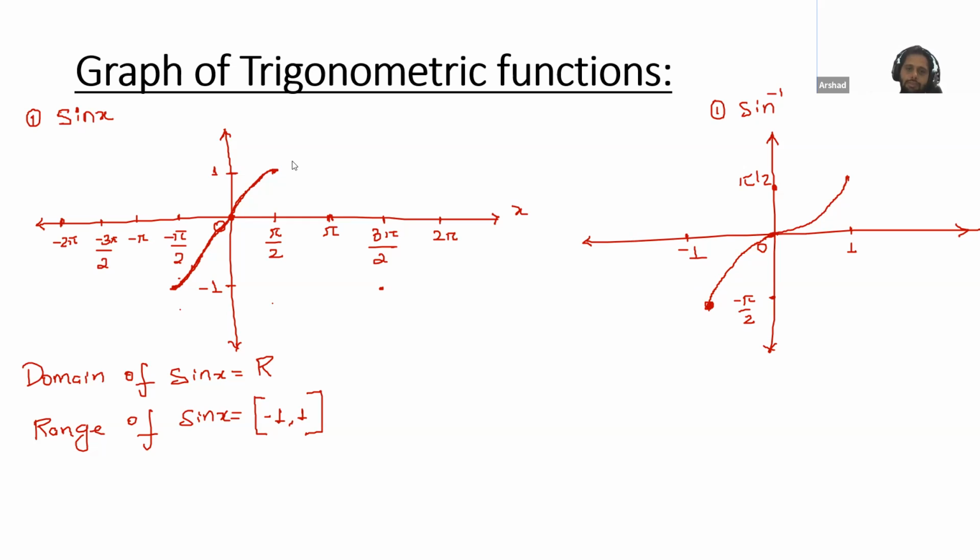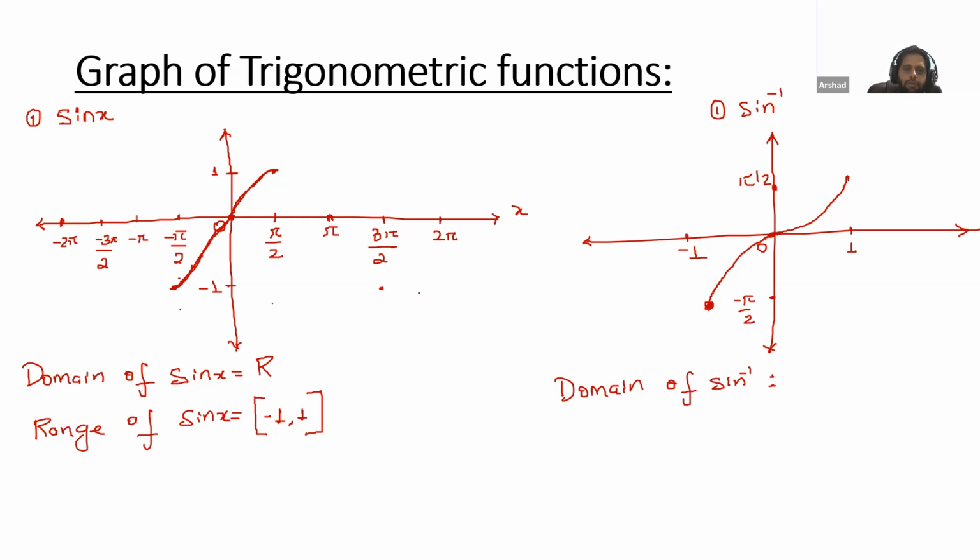Now the question is the domain of sine inverse. So both of you, please tell me what is the domain of sine inverse. I don't know why everyone has missed today's class. It's a very, very important class. Domain of sine inverse. Who can tell me? If you have any doubt, then please try to guess your answer.